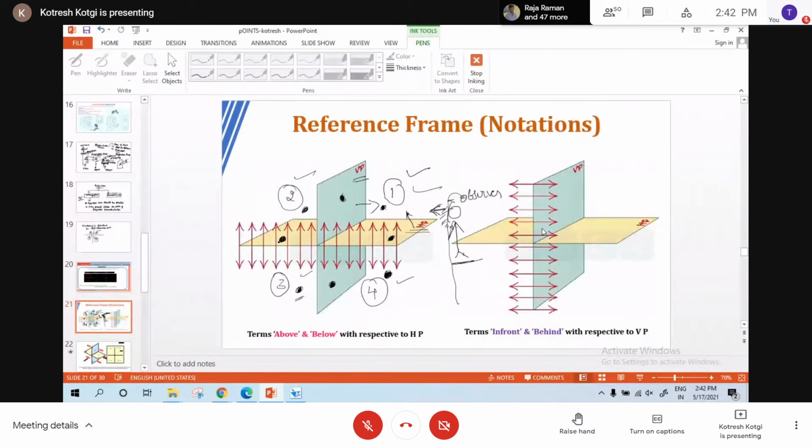You are understanding the quadrants? Yes, sir. Brinda, Raghu. No doubts.